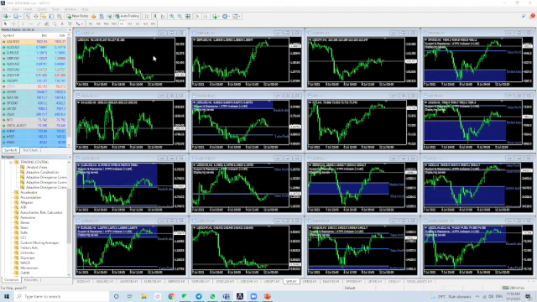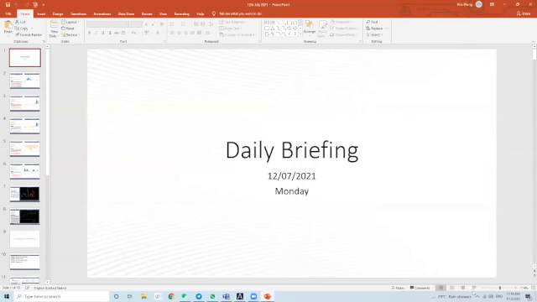Okay, so let's take a recap on our market graph. Let's see what happened on last Friday's market. We can see all the forex major pairs have a bullish trend here, as we can see, and a bearish trend here. We can see that they're all caused by the bearish trend of the US dollar index here. So all the trends here are caused by the US dollar index. Okay, so let us start our morning briefing, our daily briefing, PowerPoint now.